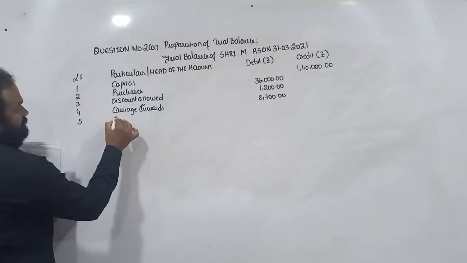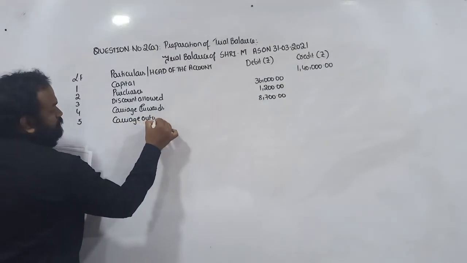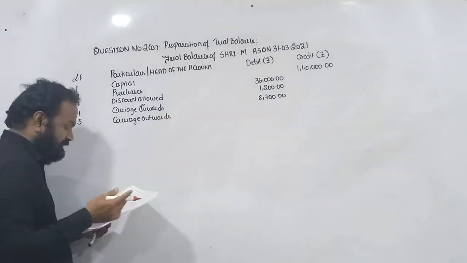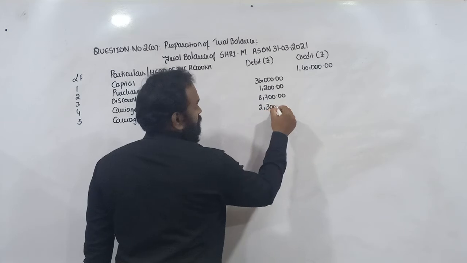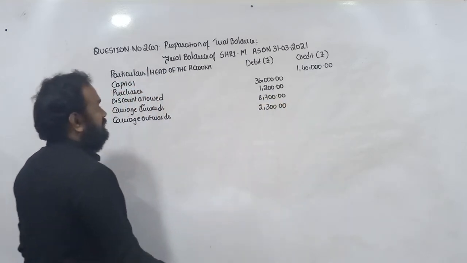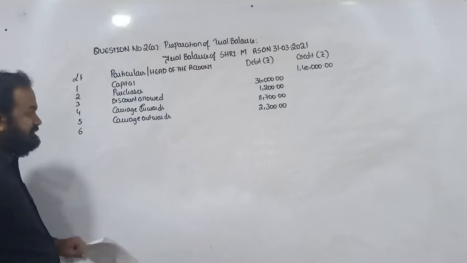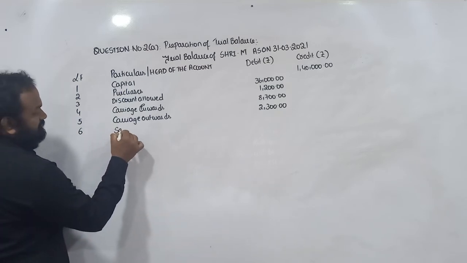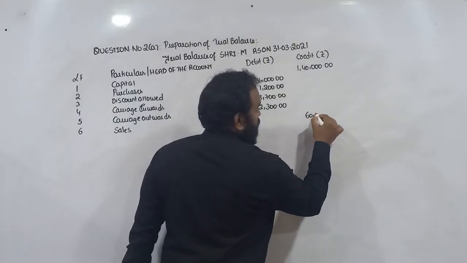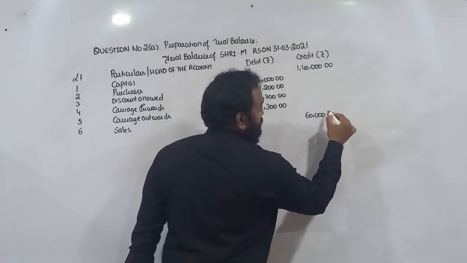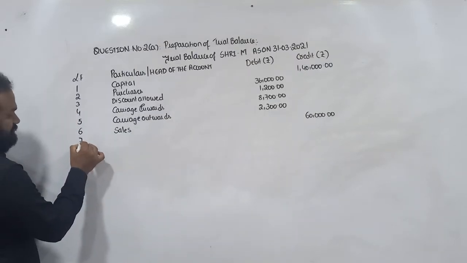Next, carriage outwards shows debit balance of rupees 2,300. Next, thereafter sales is another item. Sales shows credit balance of rupees 60,000.